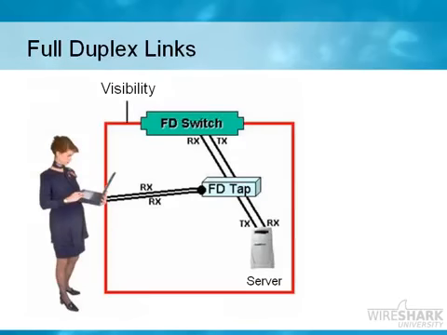In a full duplex environment, we would have multiple channels running from, let's say, a server to the full duplex switch. So we have a receive channel and we have a transmit channel. And you can consider those as two separate lanes on a road. The hub scenario that we were talking about in the last section will only capture on half duplex communications. So when we get to full duplex communications, we have to use something different. We would have to use a full duplex tap. Now this is a separate piece of hardware that you would purchase, and in a little bit I'll just show you what one of these looks like.